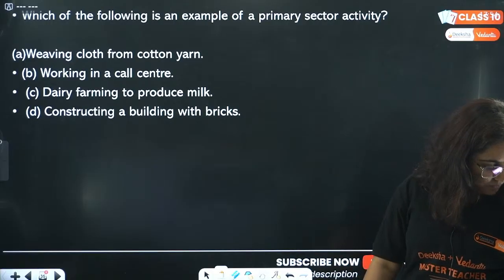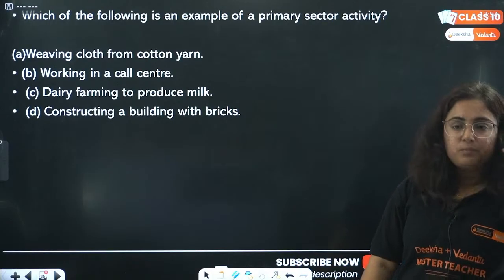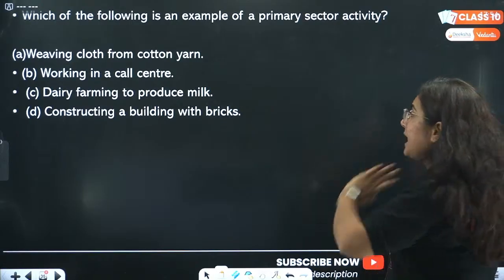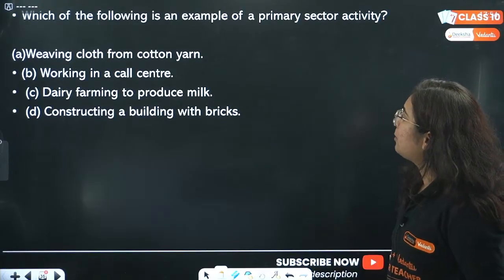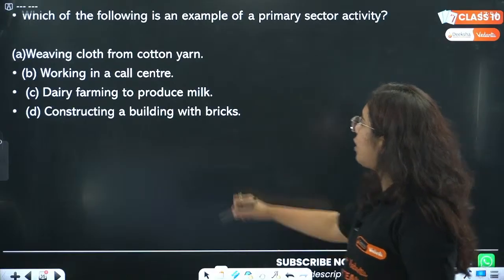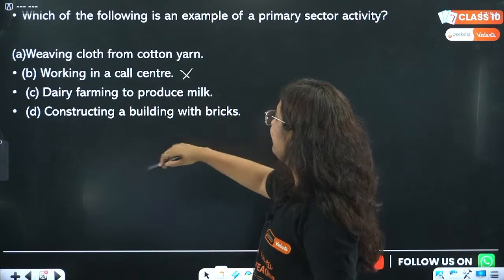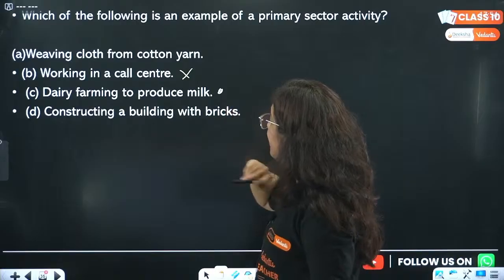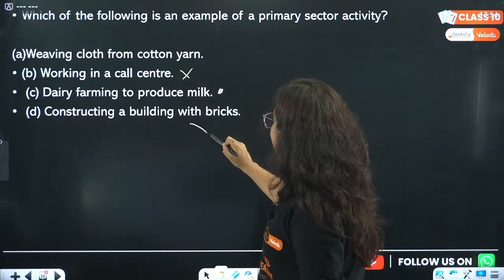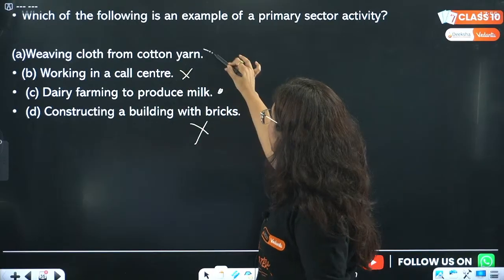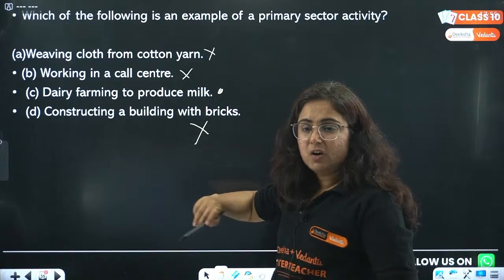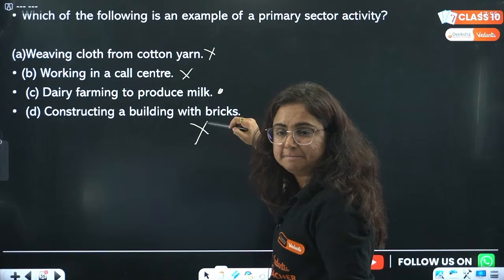Which of the following is an example of a primary sector activity? Weaving cloth from cotton yarn, working in a call center, not at all. Dairy farming to produce milk, we can think about it. Constructing a building with bricks, no. Weaving cloth, again manufacturing. So C is the correct answer.